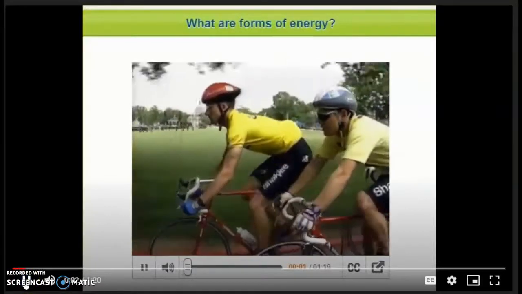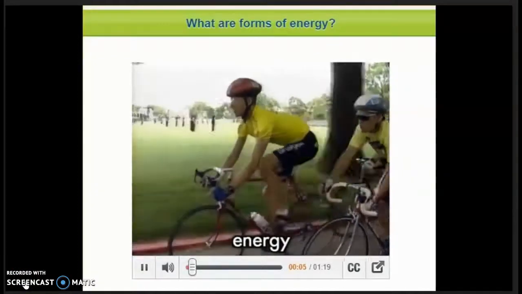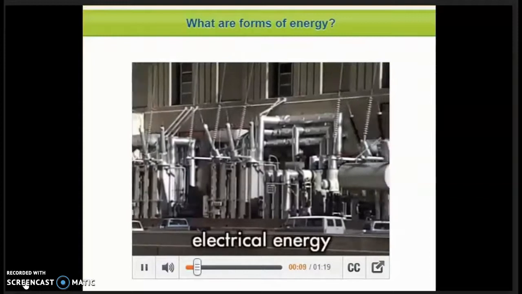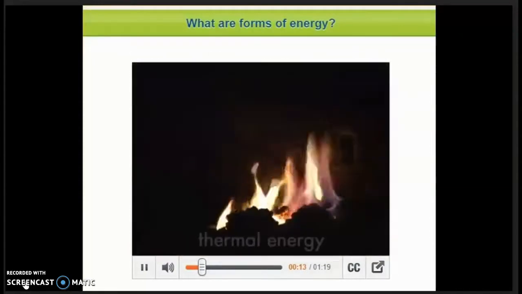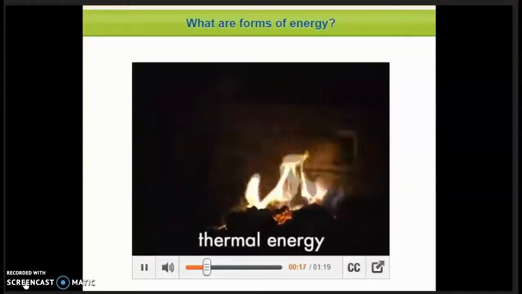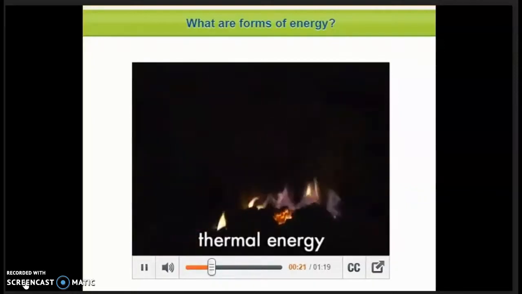There are many forms of energy. Energy is the ability to cause motion or create change. Electrical energy is energy caused by the movement of electrically charged particles. Thermal energy is energy due to moving particles that make up matter. The faster particles move, the more thermal energy is produced.